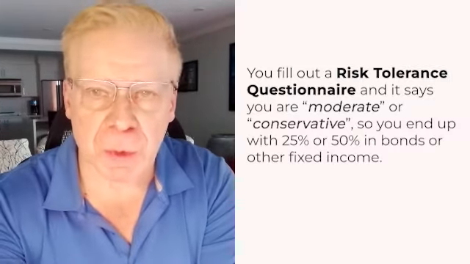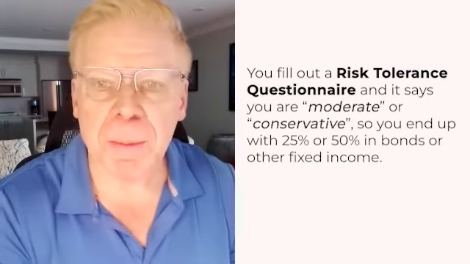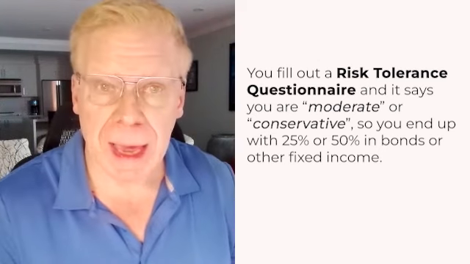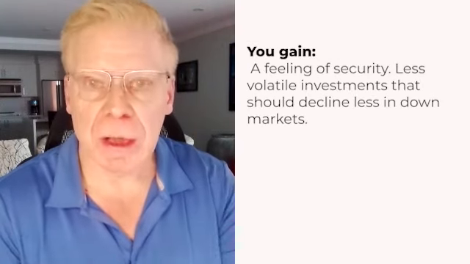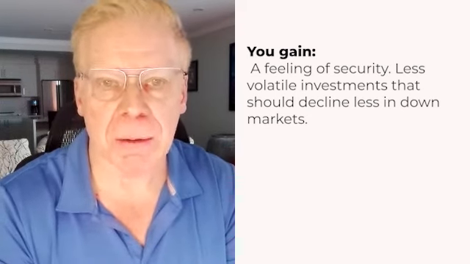So, now, this low return is, of course, an estimate. However, it helps you understand the trade-off. So you fill in a risk tolerance questionnaire. It says you are moderate or you are conservative. So you end up with 25 or 50% in bonds or some other fixed income. What do you gain? You gain a feeling of security. So you have less volatile investments that should decline less in down markets.